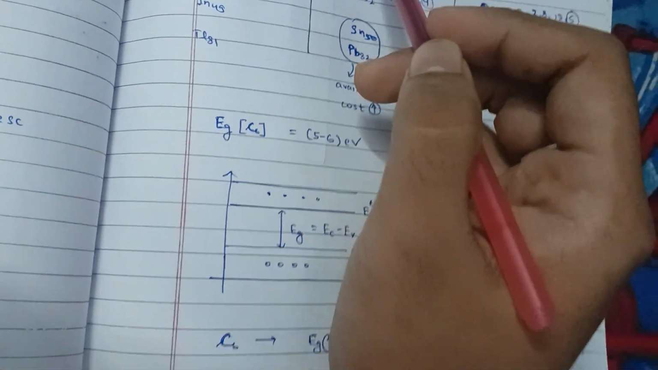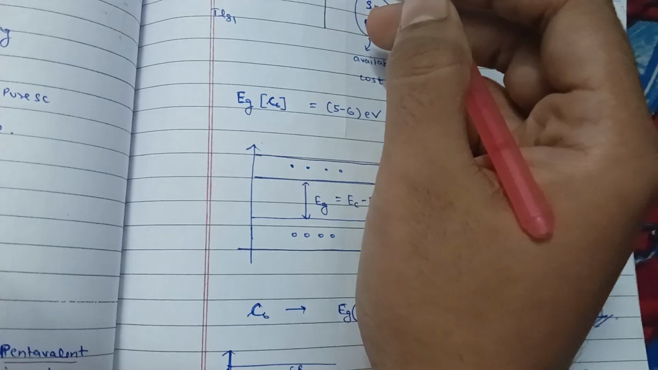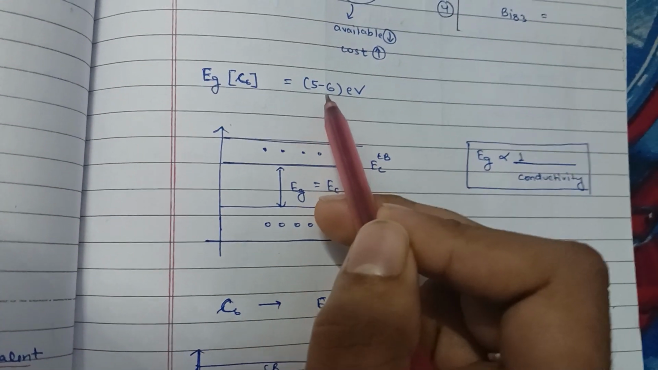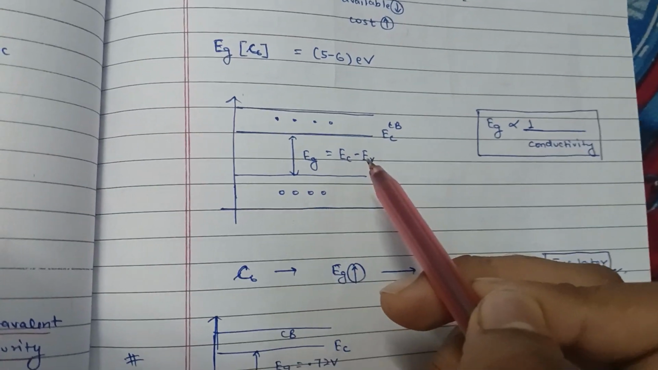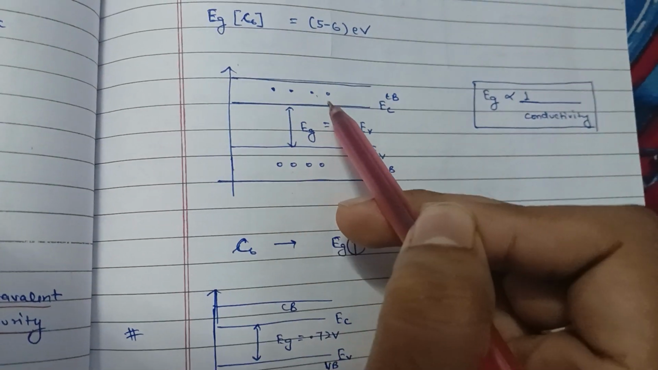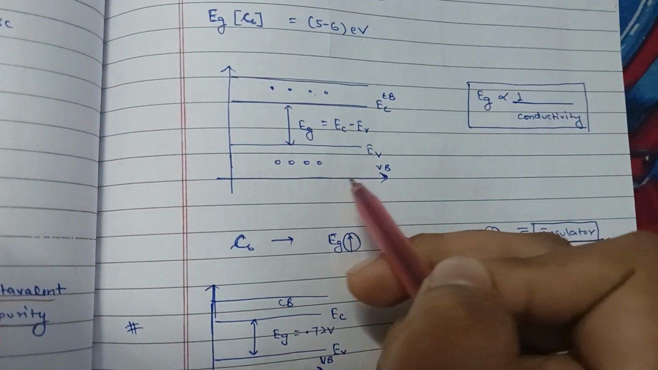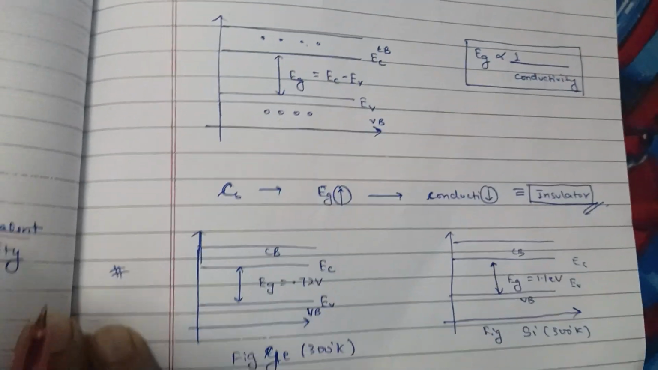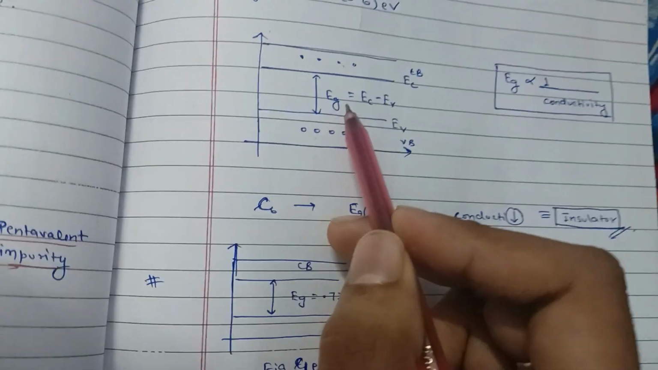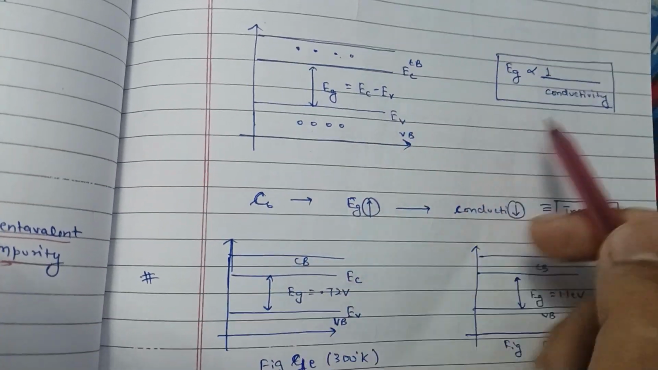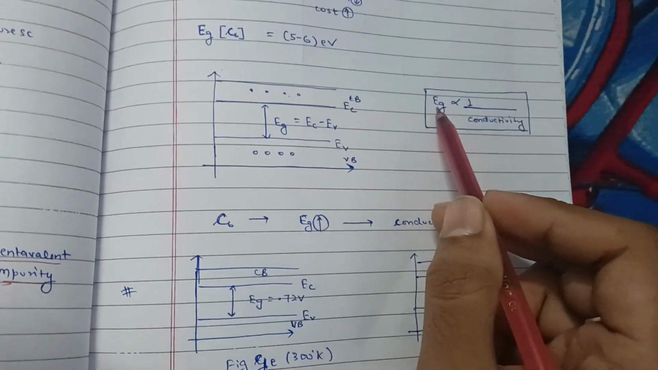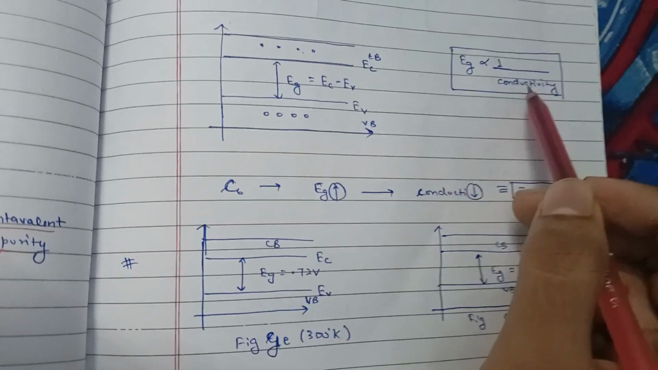Why is carbon not a semiconductor? Because it has an energy gap of 5 to 6 electron volts. What is an energy gap? There are two types of band: valence band and conduction band. Electrons move from one to the other, so there is a gap between the valence band and the conduction band. If the gap is more, conductivity is less. That is, energy gap is inversely proportional to conductivity.